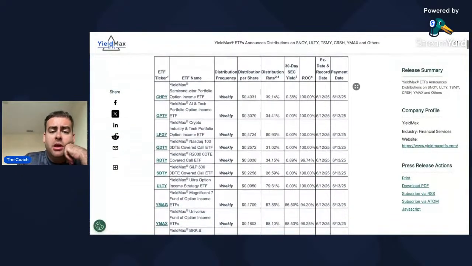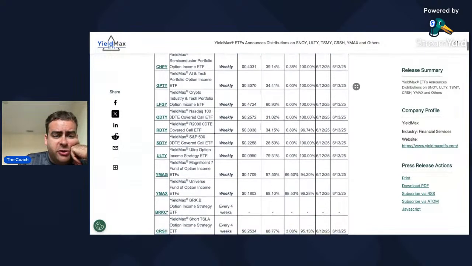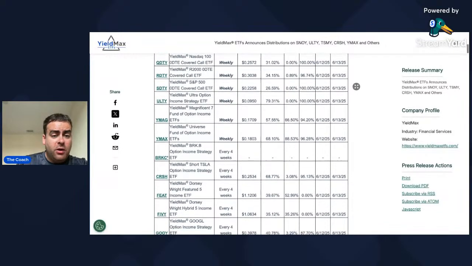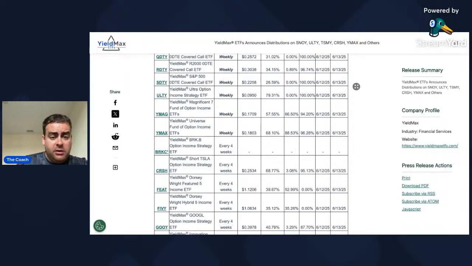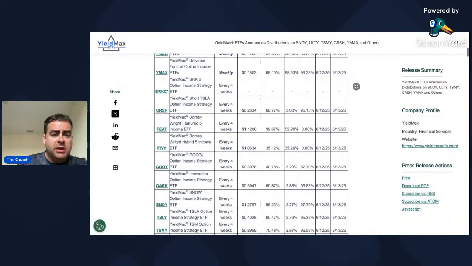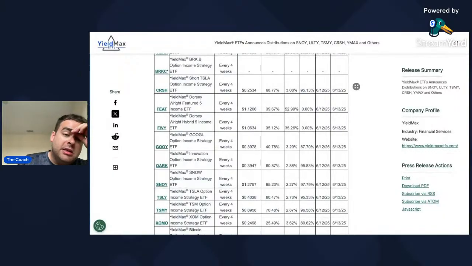So for Chippy, this week we got 40 cents. We got 31 cents for GPTY, 47 cents for LFGY, 26 cents for QDTY, 30 cents for RDTY, 22.5 cents for SDTY. For Ulti, it's been close to 10 cents every week. YieldMax was 17 cents. YMAG was 18 cents. We didn't get one for BRKC. This is going to be our first one for BRKC.